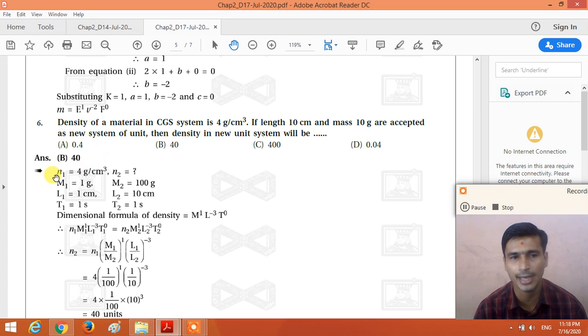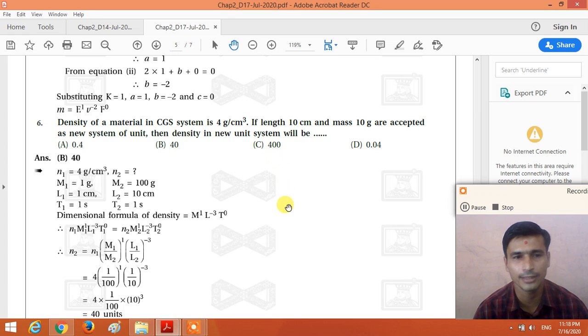So we take n1 equal to 4 gram per centimeter cube. If in a new system we consider length 10 centimeter and mass 10 gram, then find the density in the new system of units.